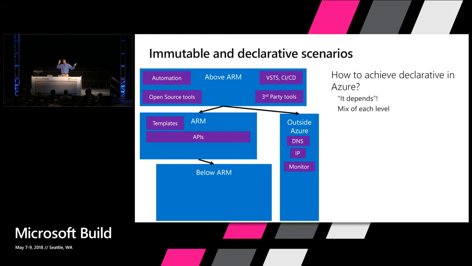So we talked about ARM having these APIs, and we definitely see lots of scenarios where customers are using both. In some cases, they're using APIs directly and imperatively creating a NIC, creating a disk, creating all of the resources required, and then wiring them up in their own way. In some cases, very successfully for the scenarios that they've supported. And they're not deploying templates for that entire thing. Or sometimes they're deploying templates for the individual pieces, but then they're still orchestrating creation of the end-to-end scenario. Like maybe they have one for a NIC, one for these different public IPs, but they don't have the uber template, the template that can orchestrate it all. So they're leveraging ARM for its individual resource composability.